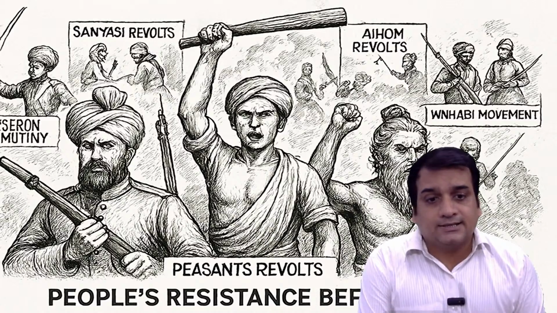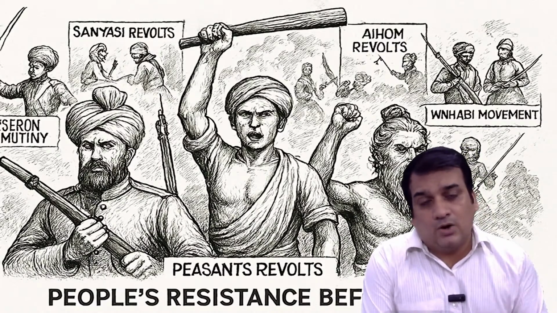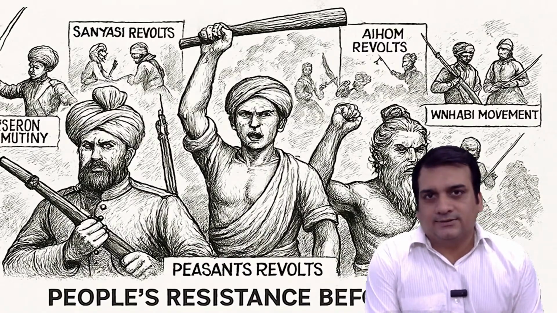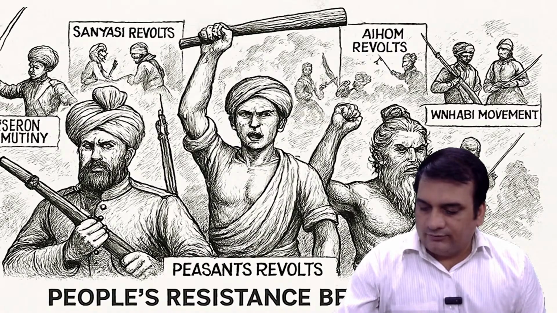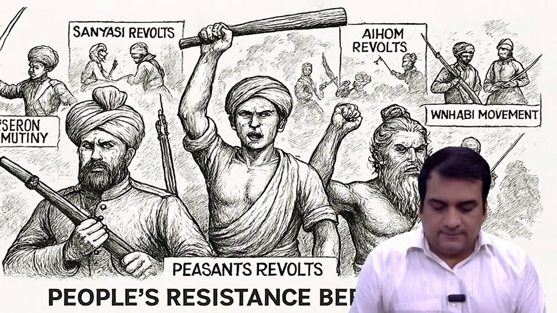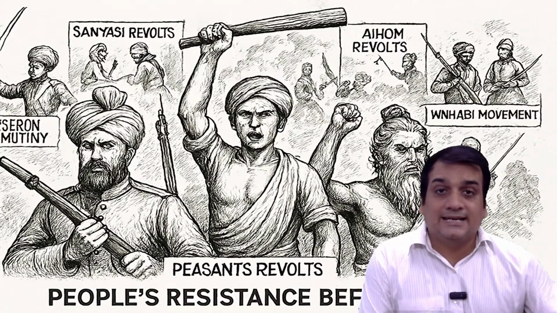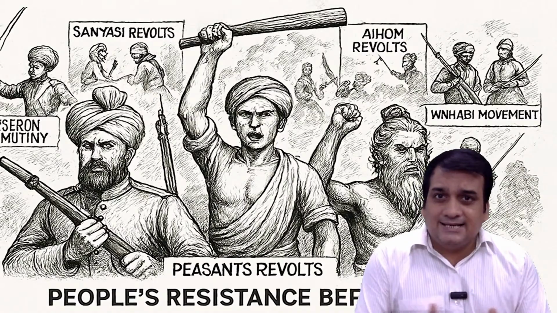Like the Sannyasi rebellion, the Ahoms revolt, the Wahhabi movement, because of the policies of the Britishers. And the Britishers' policies were always very much against what was in favor of the Indians at that time, especially against the peasants, against the zamindars. And what exactly did happen?